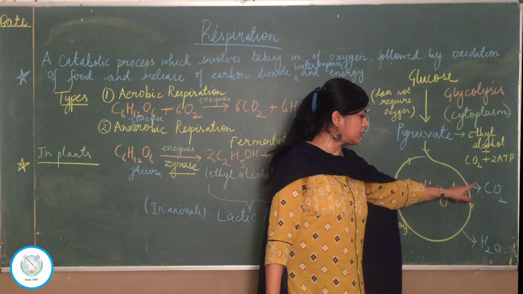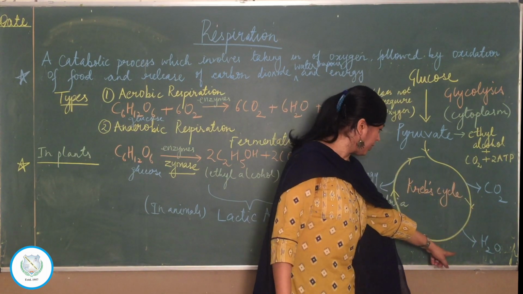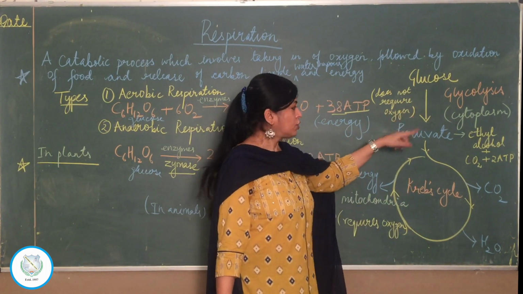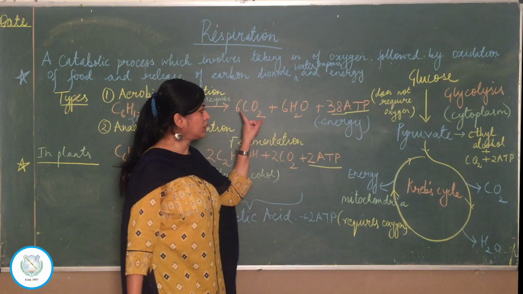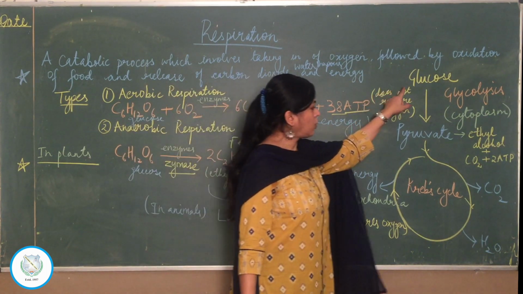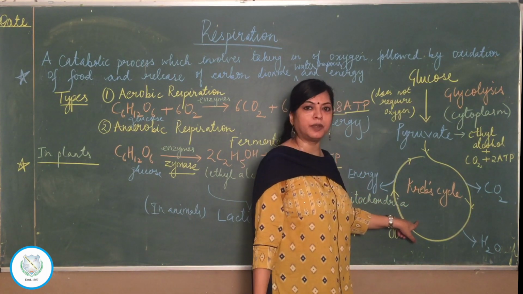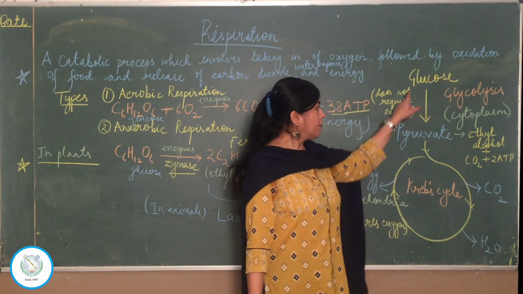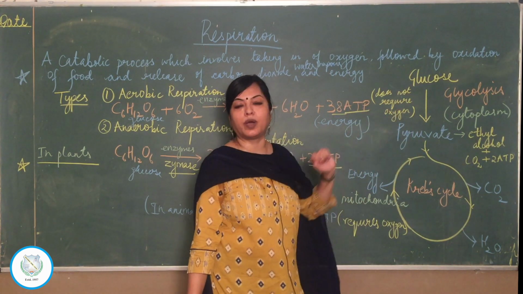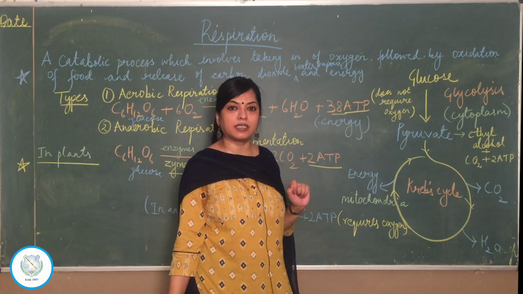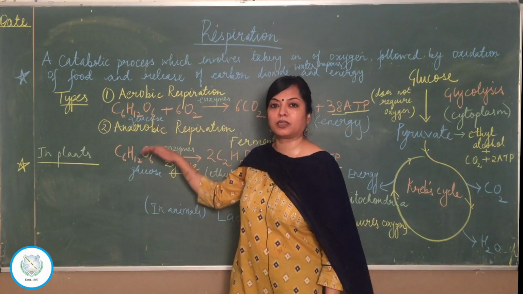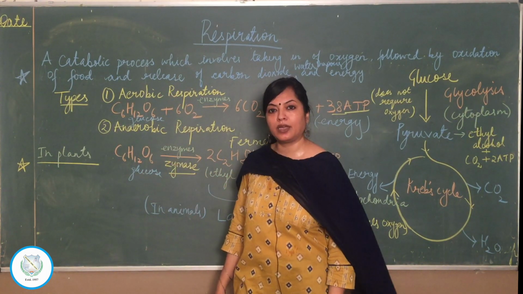What will be released? Carbon dioxide, water vapor and energy. Some energy is released here as well. So overall if you look at this equation, carbon dioxide, water vapor and energy. So we are talking of which respiration here? Aerobic respiration. But the first step of aerobic respiration does not require oxygen. And which is that step? Glycolysis. Glycolysis is a common pathway for aerobic and anaerobic respiration.